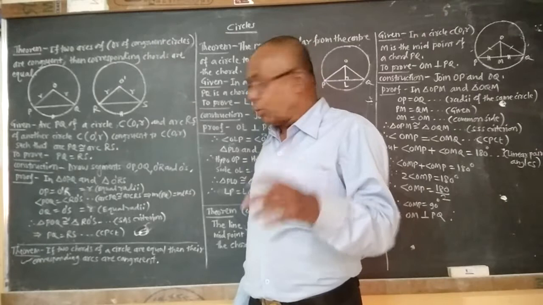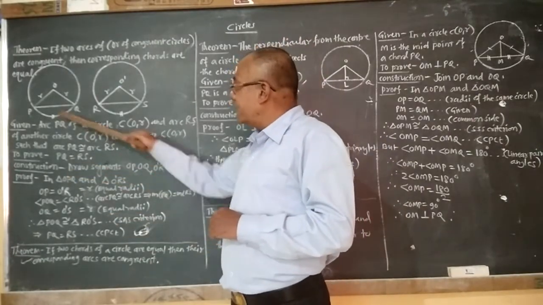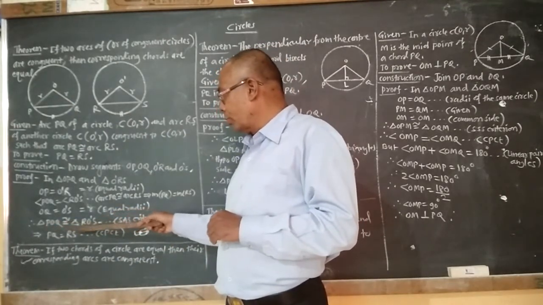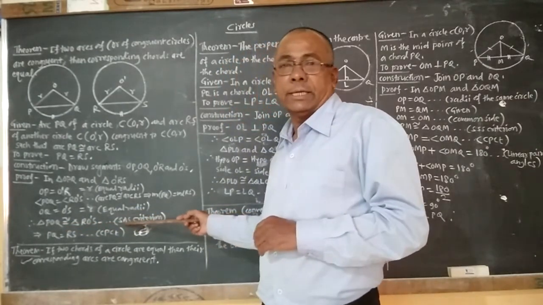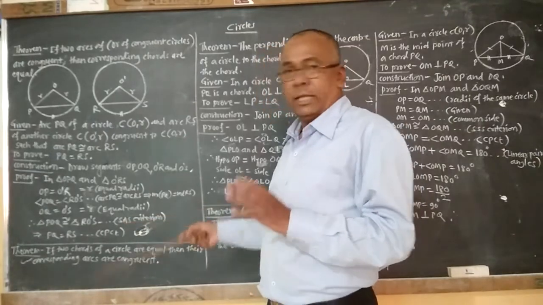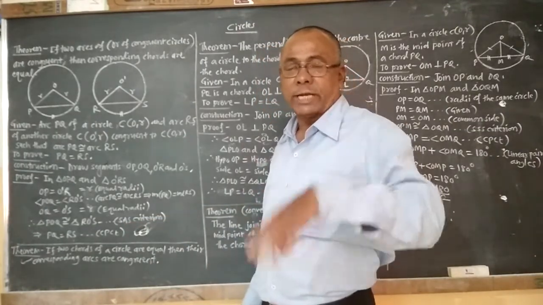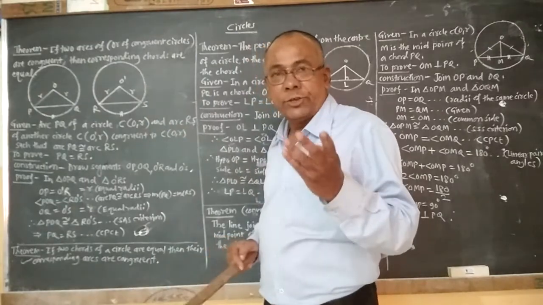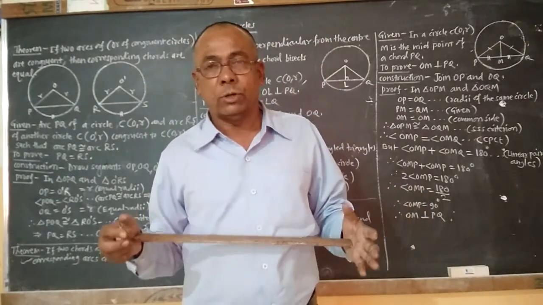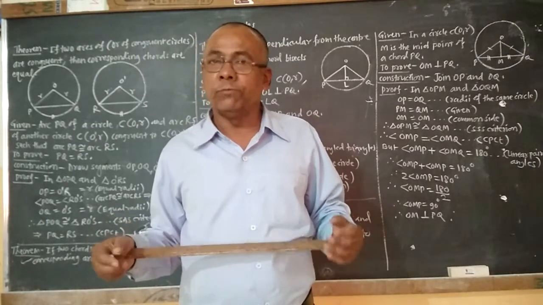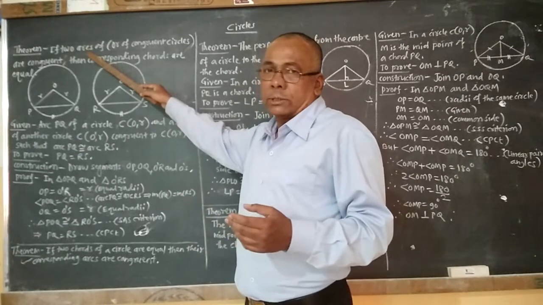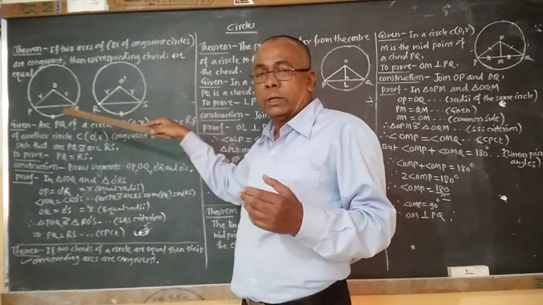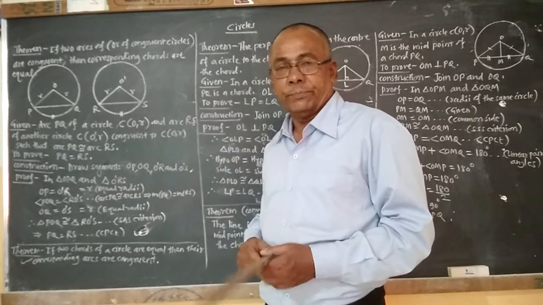Now, according to the SAS criteria, both the triangles are congruent, that is triangle POQ is congruent to triangle RO dash S. According to the side angle side criteria, if the two triangles are congruent, then corresponding sides are equal, that is PQ equals RS. But PQ and RS are the chords of the congruent circles, and therefore we can say that if two arcs of a circle or congruent circles are congruent, then the corresponding chords are equal.